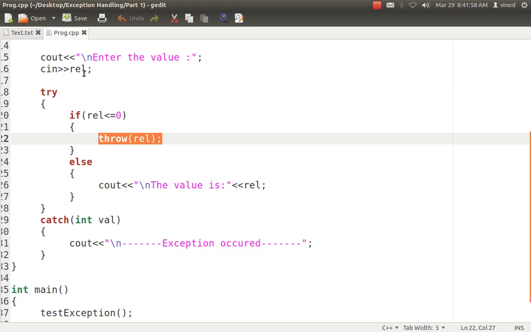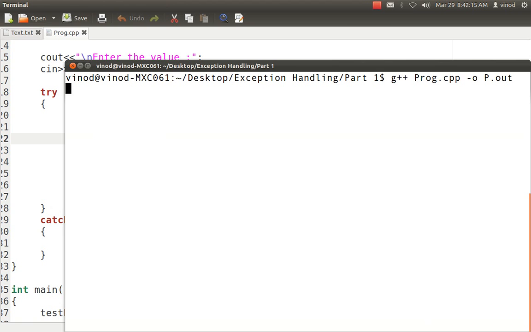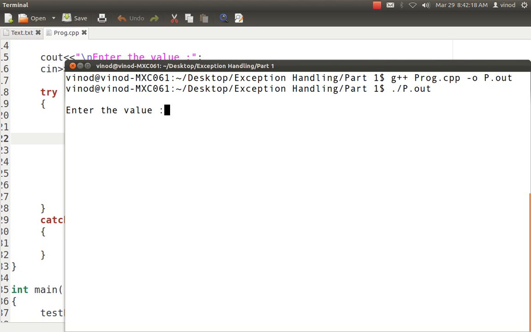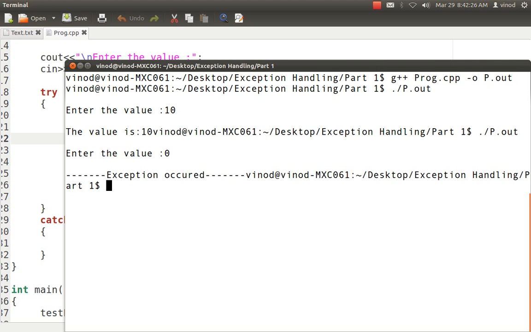The main function calls the function. The function accepts a value from the user. He feels there may be an error generated, so he puts it in the try block. If an error has occurred, he throws from there an integer value. The catch block catches it and does the necessary steps. Okay, let's try to run this program. I compile it, I run it. If I pass 10, no such exception has occurred because it goes in a normal manner. Again I run it. If I pass 0, you can see an exception has occurred and an appropriate message has been shown to the user. So these are the advantages you can get with the help of exception handling.